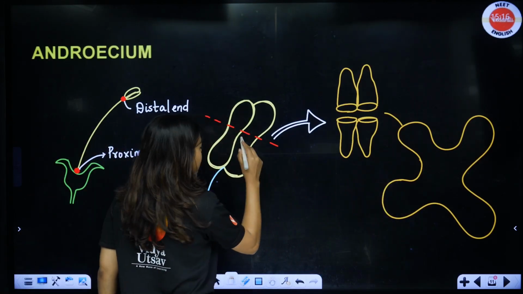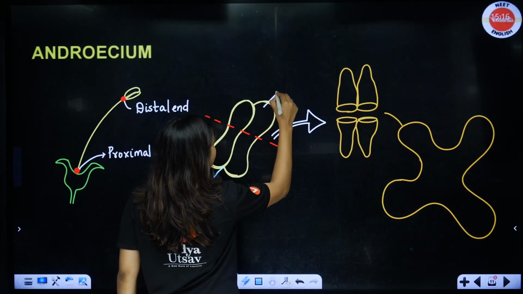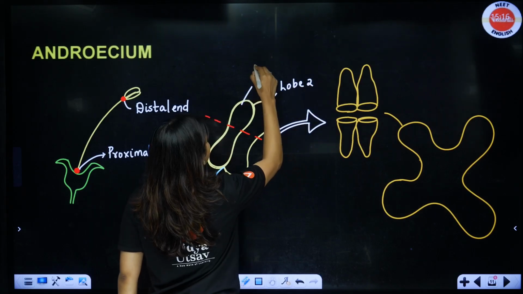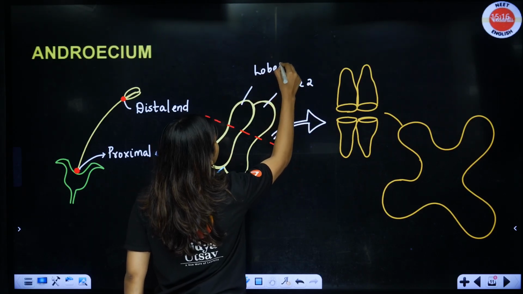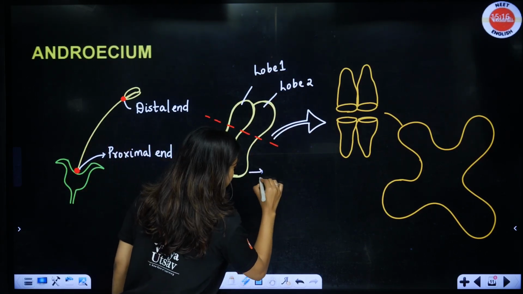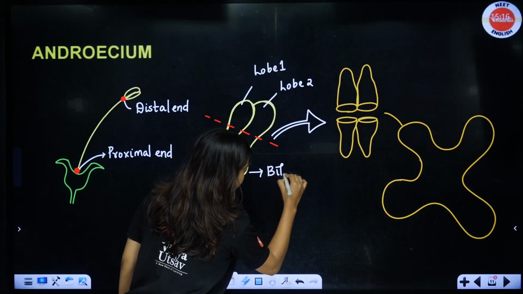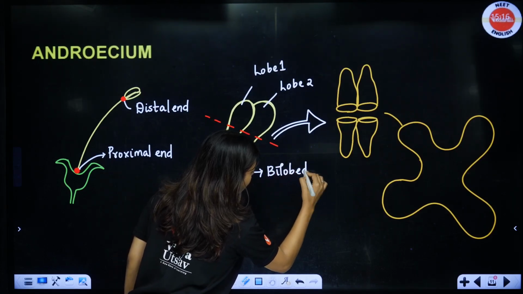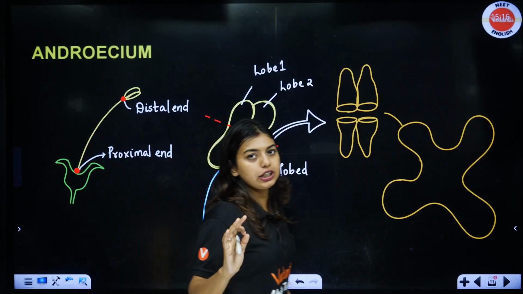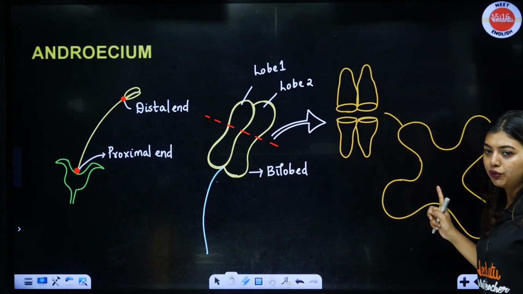So here you understand that these are two lobes. Okay, lobe 1 and lobe 2. So we say that our anther is bilobed. What do we say? We say our anther is bilobed. Okay. Now, we will go further into understanding the anther diagram, but I want all of you to understand this.